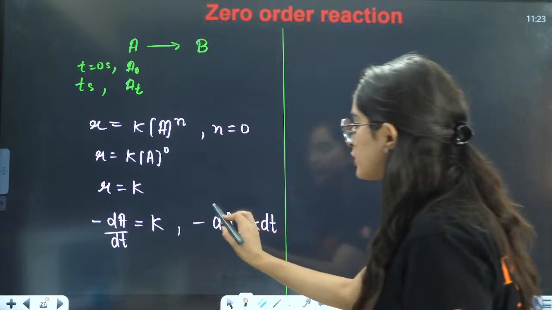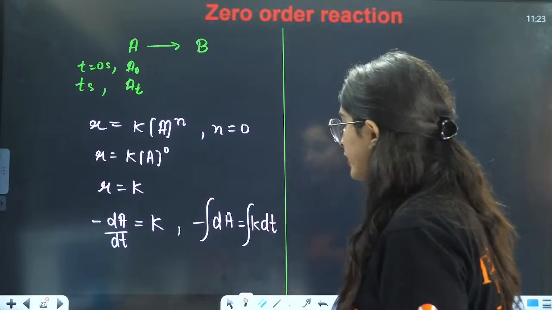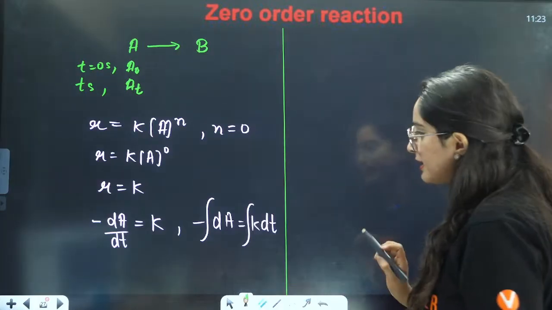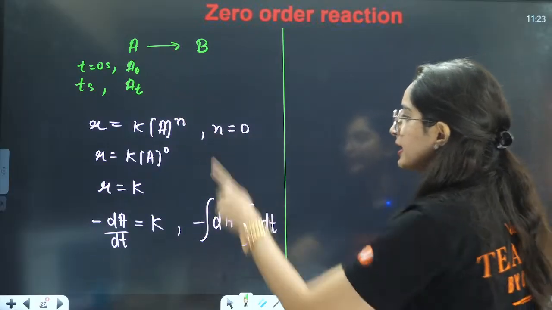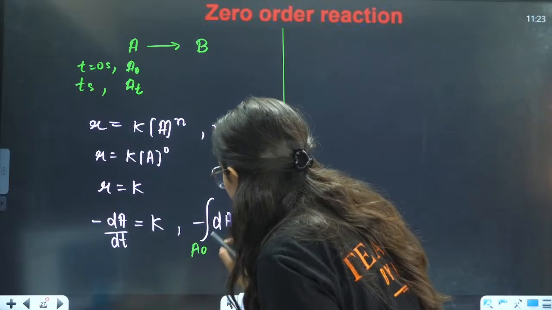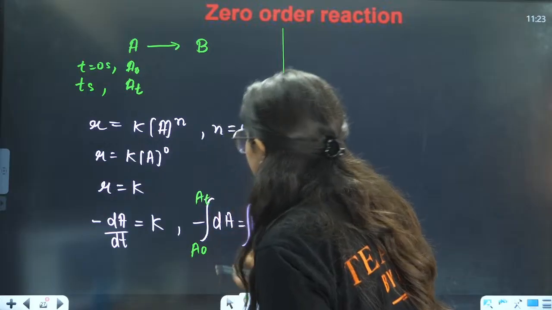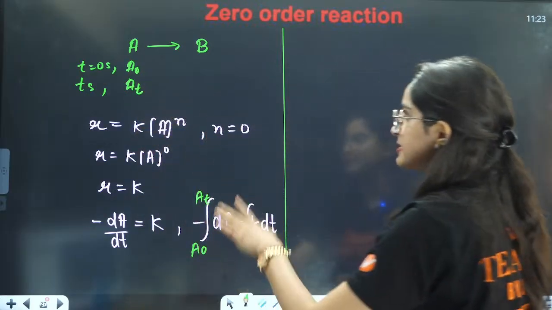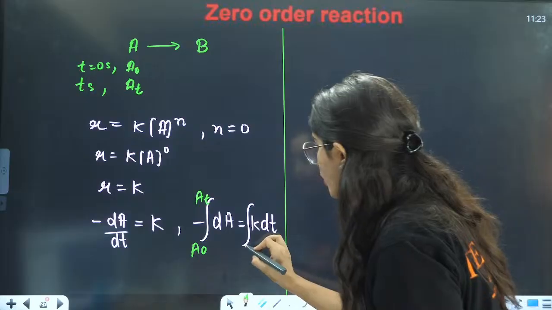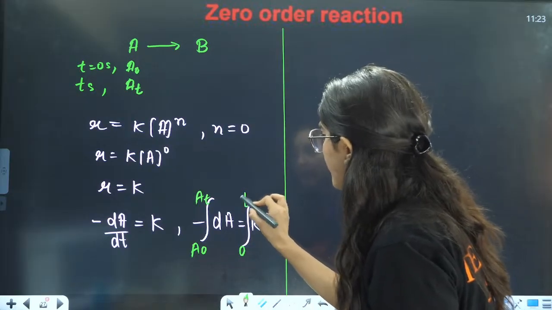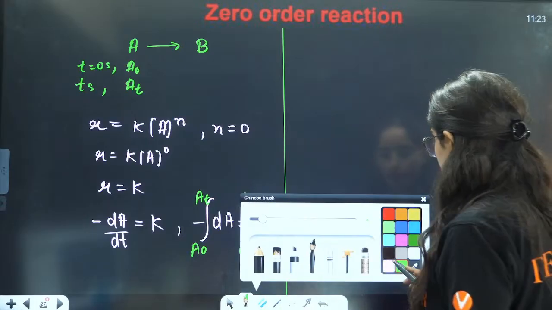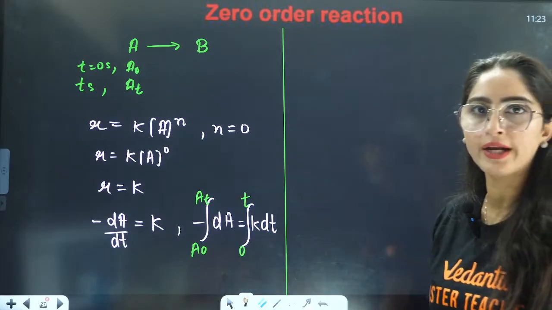Now, I will start doing the integration here. For integration, I should know the initial to final. Initially, it is A0 and final it is AT. Initially, time is 0, finally, it is T. So, I'll just do the integration, right?